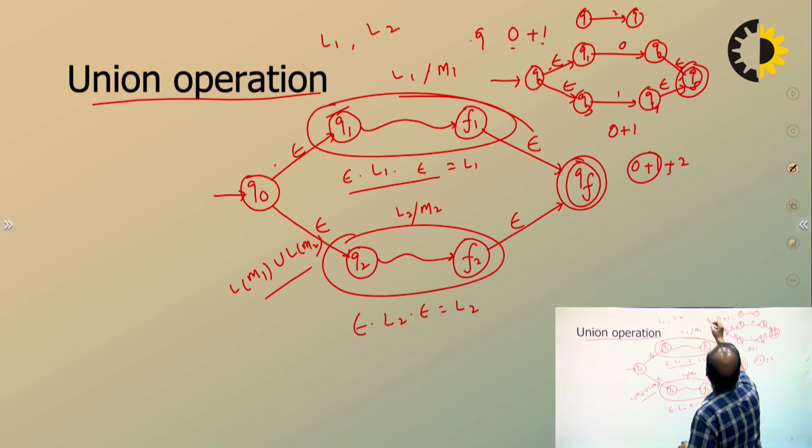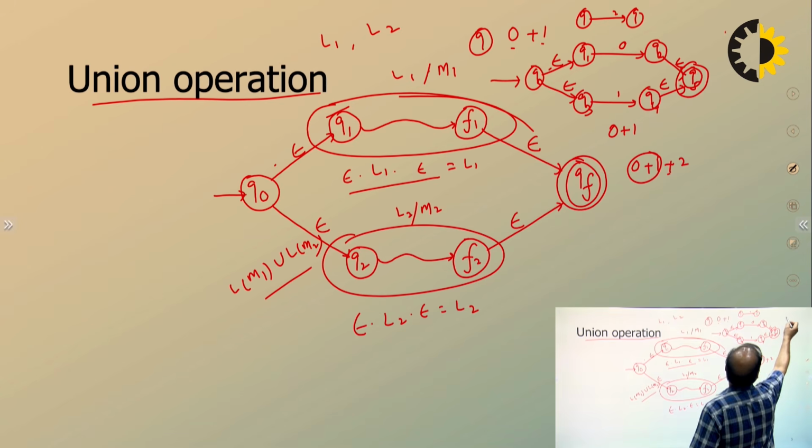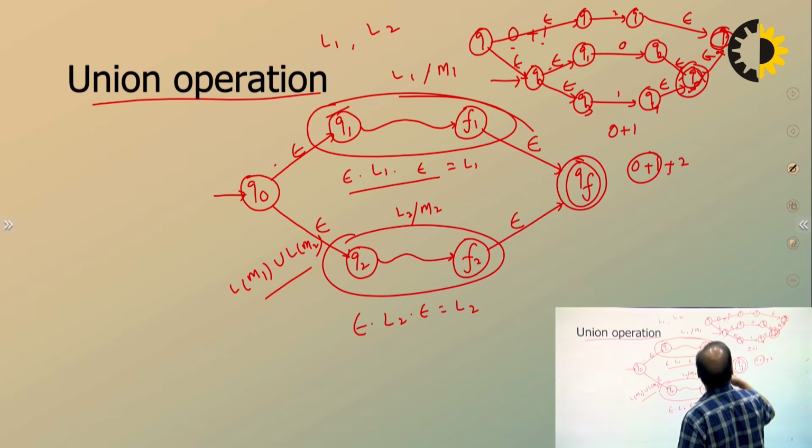So now add another state and add another state. Starting to this epsilon, starting to this epsilon, final to this epsilon, final to this epsilon. These are no more final. So this is also going to accept 0 plus 1 plus 2.